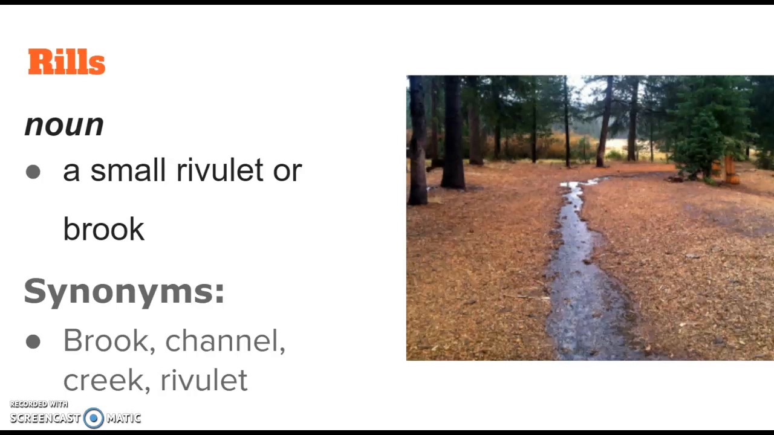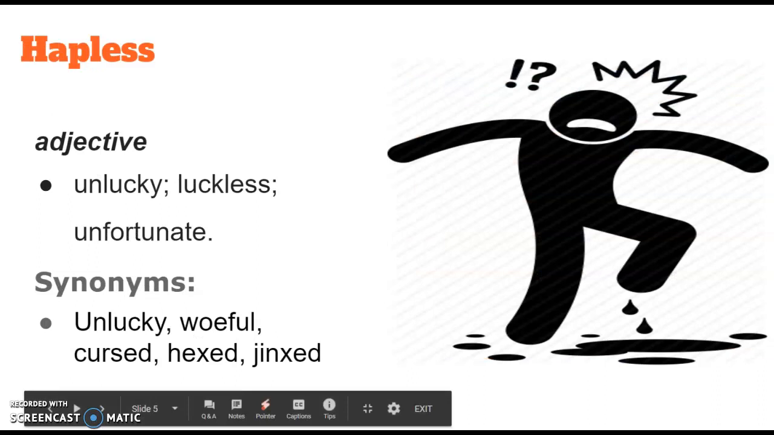And this is just a small trickle of water that may have once been a mighty river, but it has since dried up into smaller rills or rivulets. Synonyms for this would be brook, channel, creek, or rivulet. Rills. The next word this week is hapless.